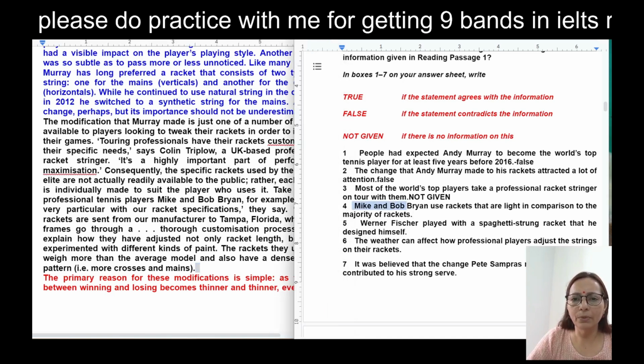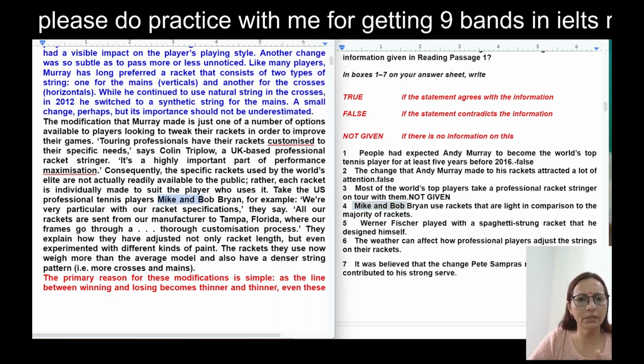Okay. Now coming to the fourth question. Mike and Bob. These two names will take us to the location. So I can see here Mike and Bob Bryan in this paragraph. They use rackets that are light in comparison to the majority of rackets. Okay, let's read it from here.